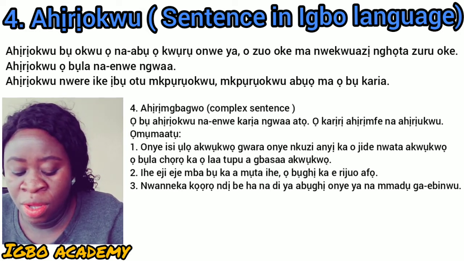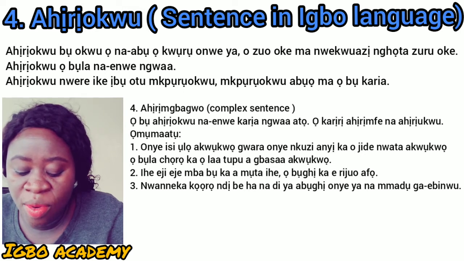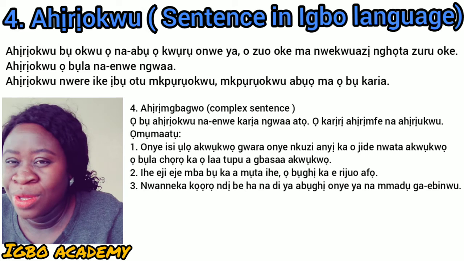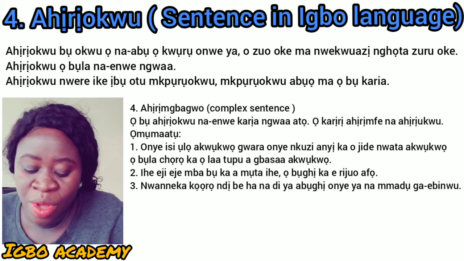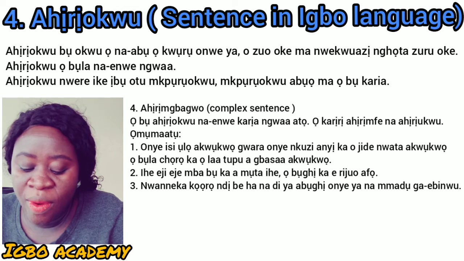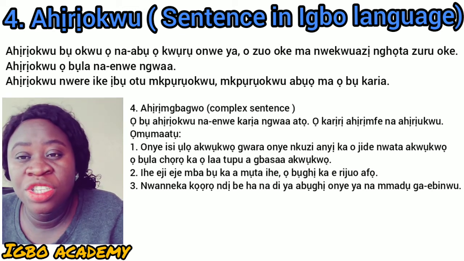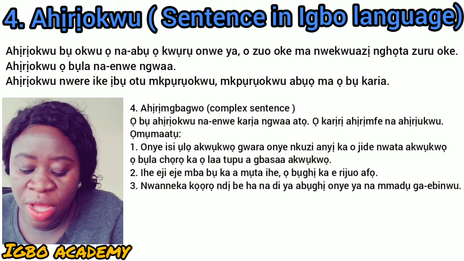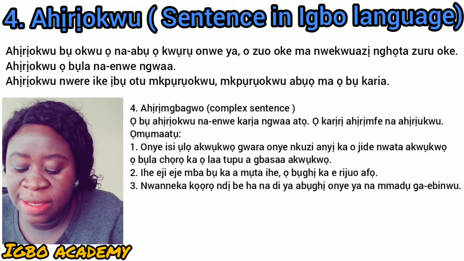Ọmụmaatụ. Number 1 of the example. Onye isi ụlọ akwụkwọ gwara onye nkuzi anyị ka o jide nwata akwụkwọ ọbụla chọrọ ka ọ laa tupu agbasa akwụkwọ. You see, in this sentence you have many verbs.